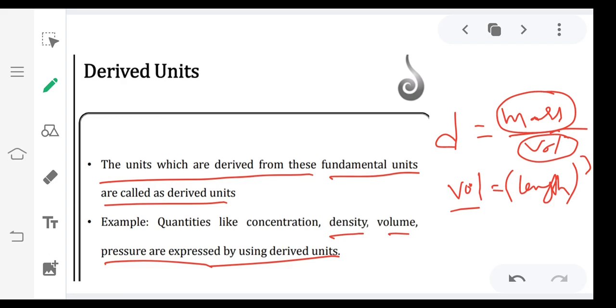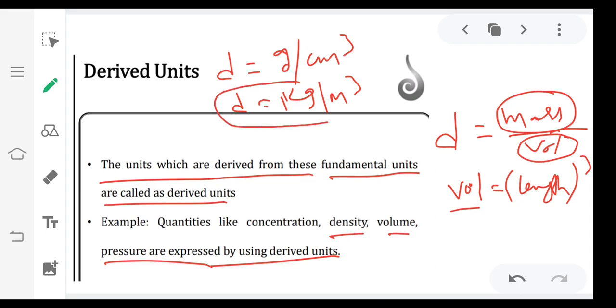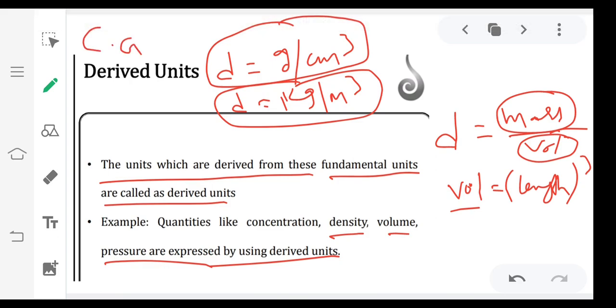Sometimes you will see density, for example, generally in gram per centimeter cube, and density in kg per meter cube. Kg per meter cube means kg is SI system, meter cube also SI system. So kg per meter cube is the SI unit of density. And what about gram per centimeter cube? This is the CGS system: centimeter, gram and second system.